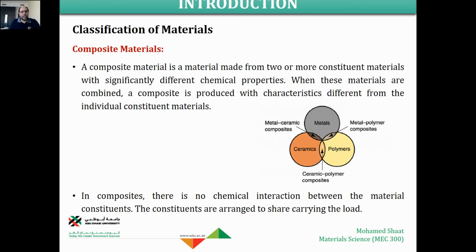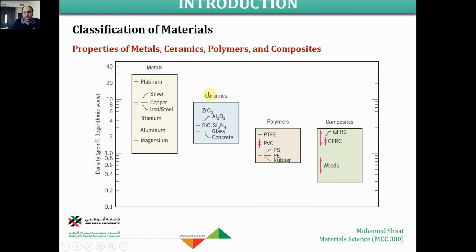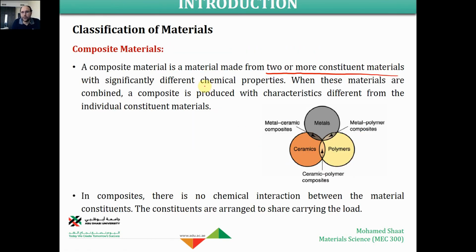Make sense? For example, a composite is a material made from two or more constituent materials with significantly different chemical properties. The key idea is that these two materials should be different in terms of chemistry. Like you mix metal with its own chemical properties with ceramic, so you're going to end up with a metal ceramic composite. You mix some metal with some ceramic material, two chemically different materials, and you end up with a new material, which is a composite material. This metal ceramic material is not found in nature. We are making this material. These are man-made materials. We manufacture them.